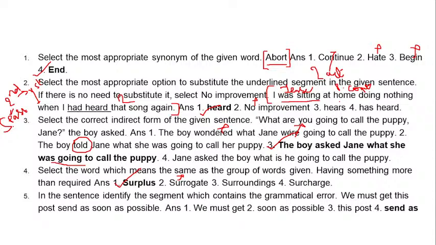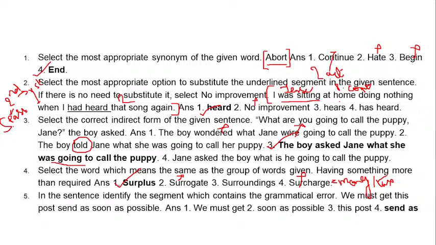Okay. Number 3 is surroundings. That is also not related. Surroundings means your environment, and surcharge means something else. Don't get confused between surcharge and surplus, because surcharge is related to money only. Surcharge is related to money or tax. For example, extra tax or extra money which you have to pay is surcharge, but surplus is for things.